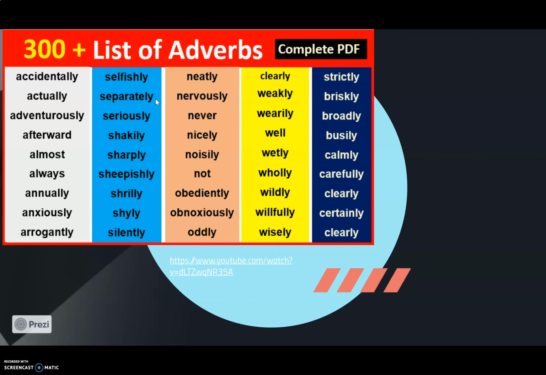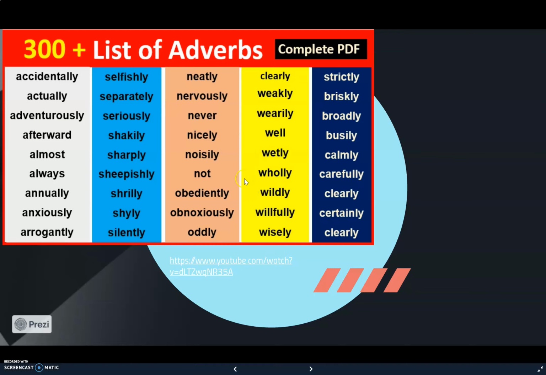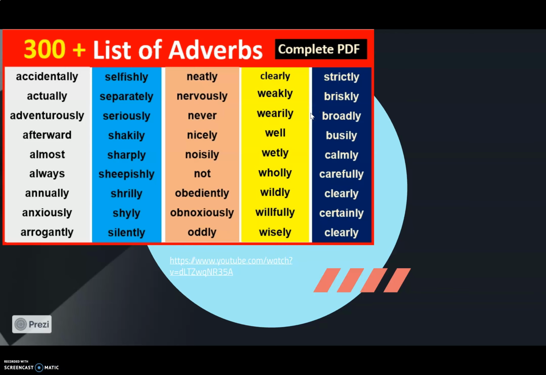The majority of adverbs have ly at the end of the word, like nervously, widely, wisely, strictly, and we can't count them. There are a lot of adverbs in English. And if you would like to change adjectives into adverbs, just add ly. For example, strict, strictly, beautiful, beautifully, dangerous, dangerously.